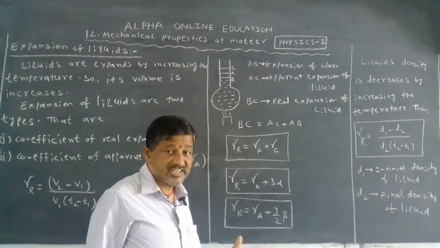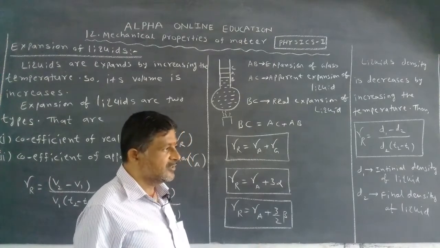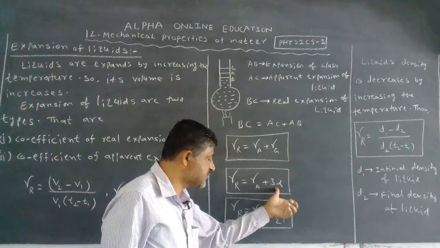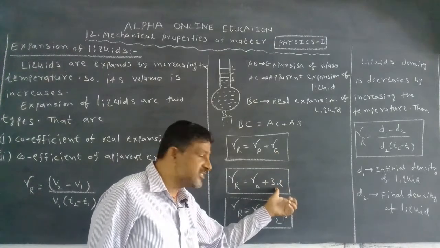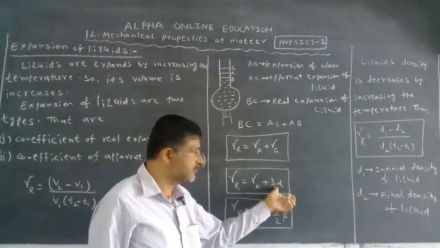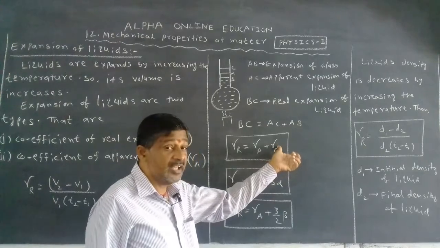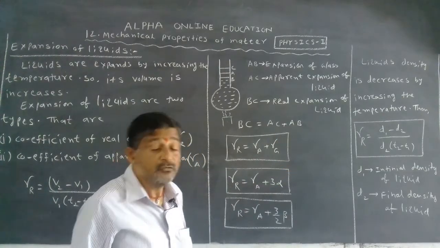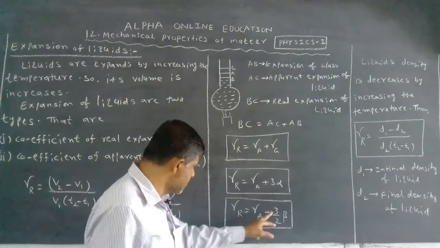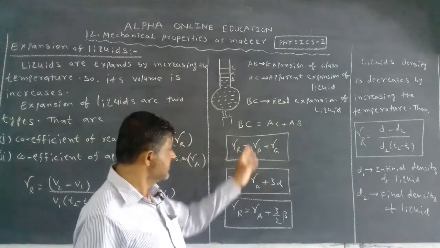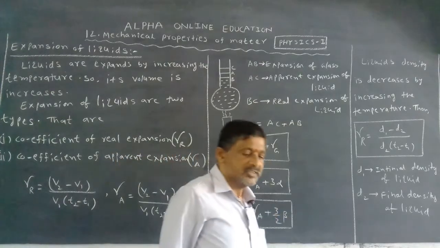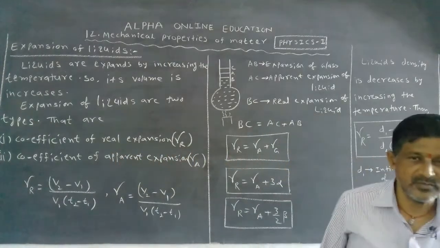Gamma means the coefficient of volume expansion of the solid. Coefficient of volume expansion is how many times the coefficient of linear expansion? 3 times. That's 3 alpha. And the coefficient of volume expansion is how many times the coefficient of linear expansion, or real expansion? 3 by 2. Okay. These are the equations. There is a chance of getting problems on them, especially from the entrance point of view. This is very, very important.